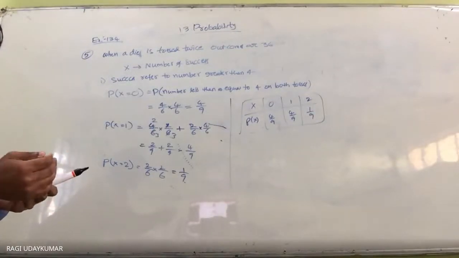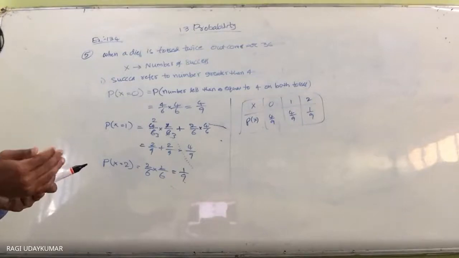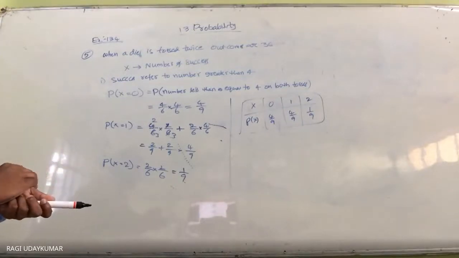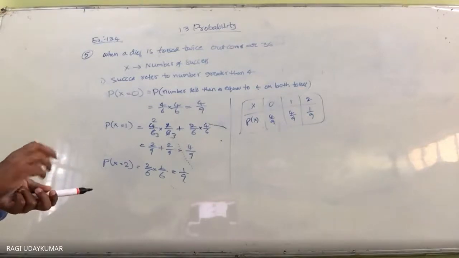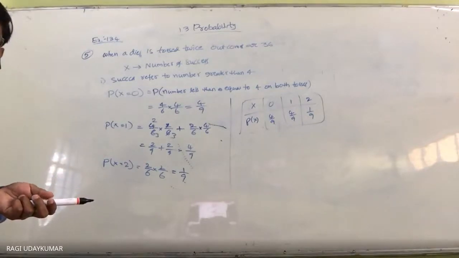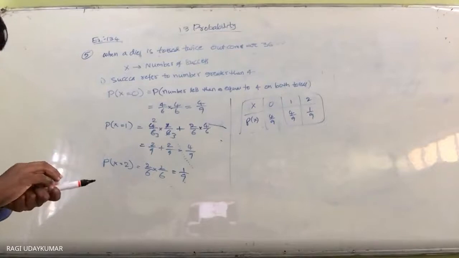And the next one is success means 6 appears on at least one die. Either the first die or the second die. If you take x as a random variable, what are the possible values?